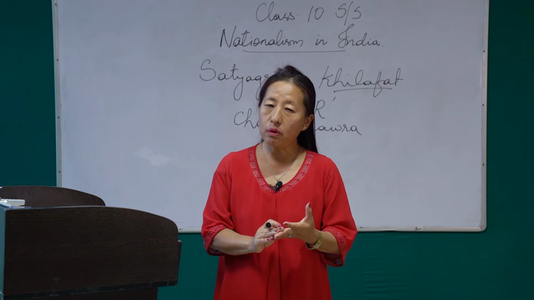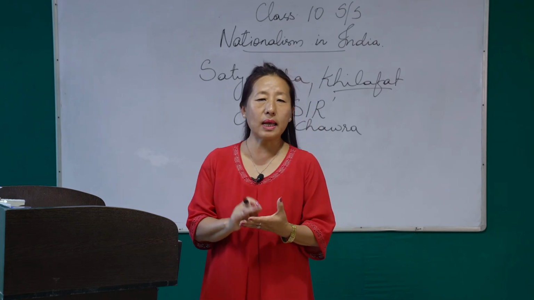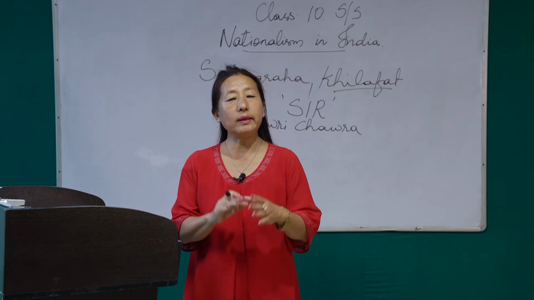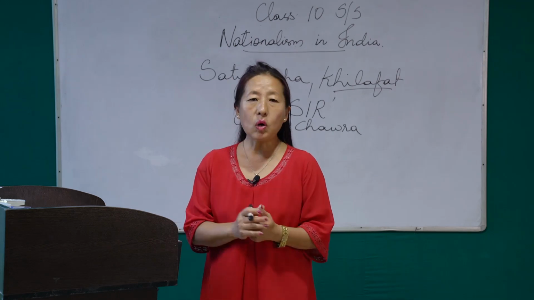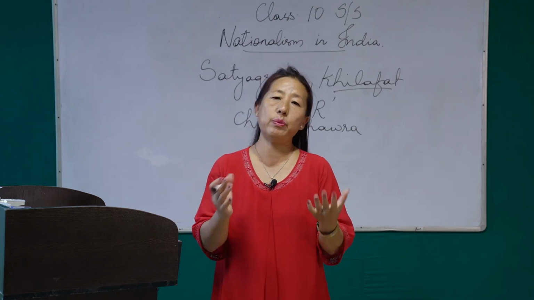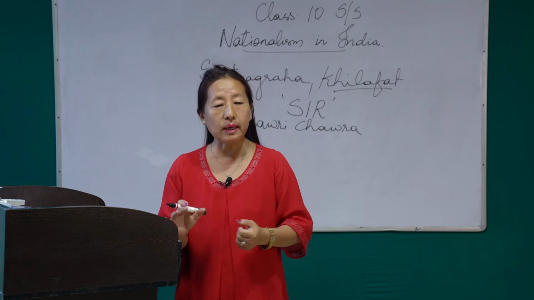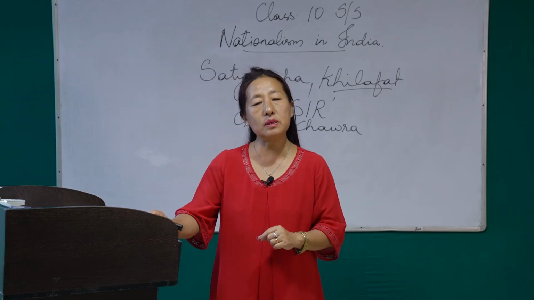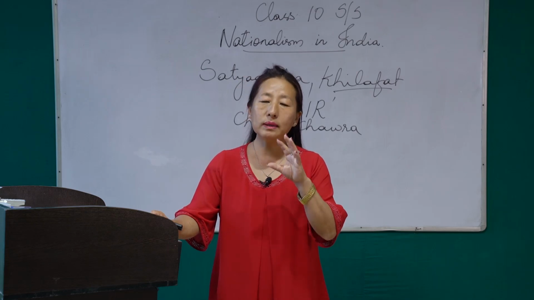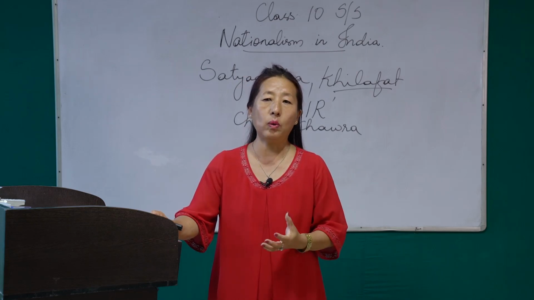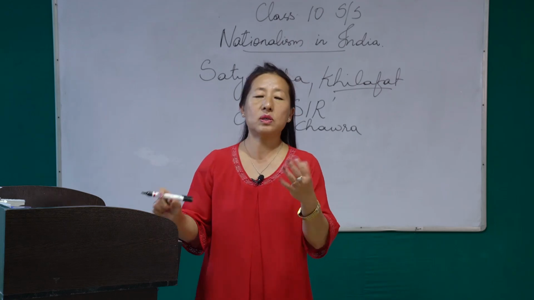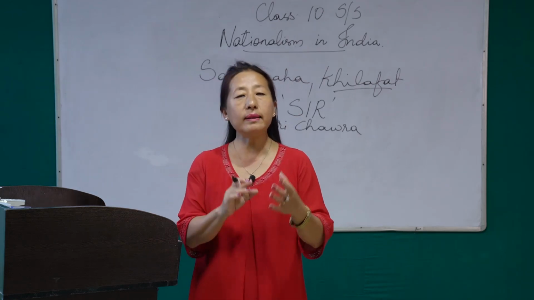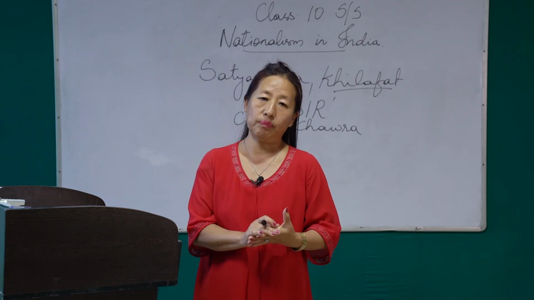Now, Chauri Chaura is the name of a village in UP. And here, the non-cooperation movement was going on. Everywhere the Indians were agitating against the Britishers. And in this village, Chauri Chaura, an angry mob went and surrounded the police station and set fire to it.